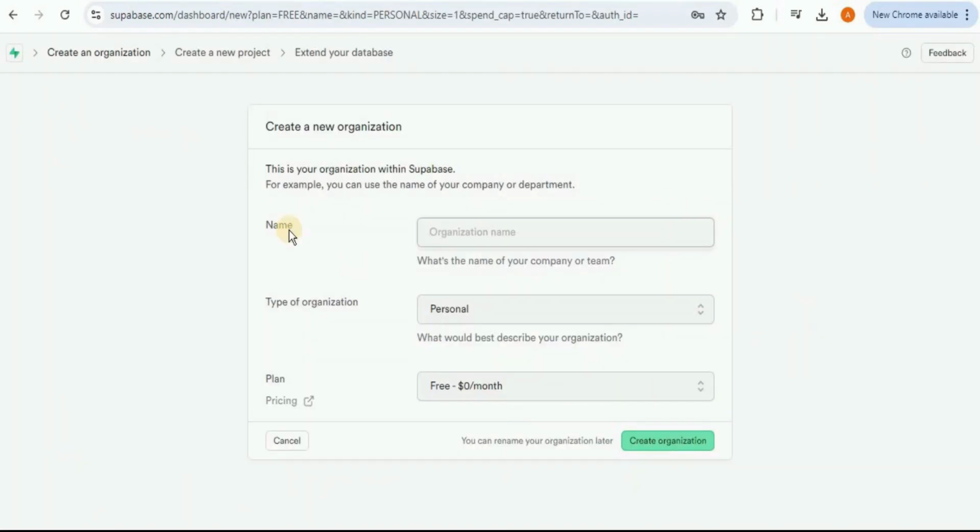Once you do that, it will ask you to create a new organization. Firstly, you have to provide a name. I'm going to call it Skill Cup. The type of organization is going to be personal, and you can choose your pricing plan. I'm going to go with the free one. Then click on create organization button.